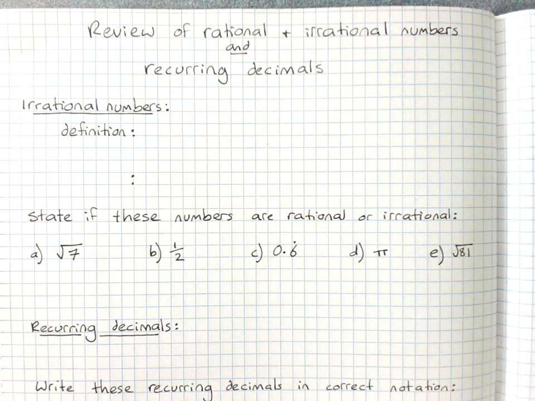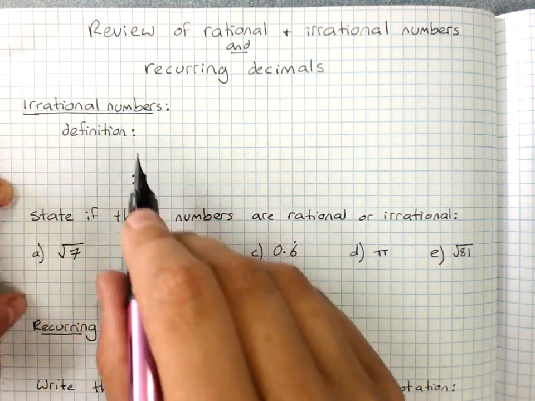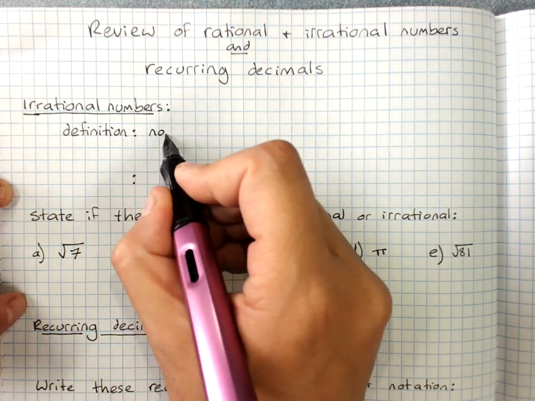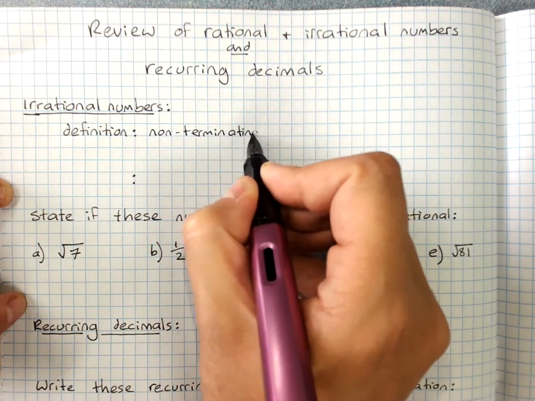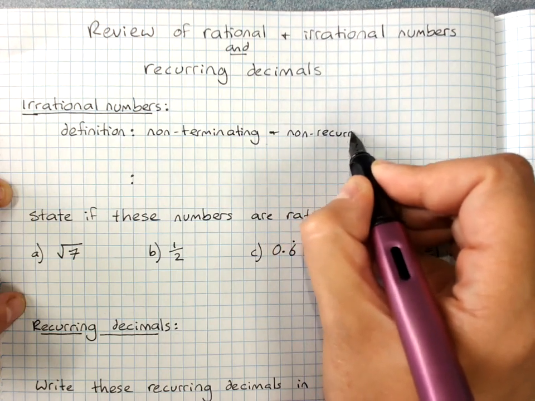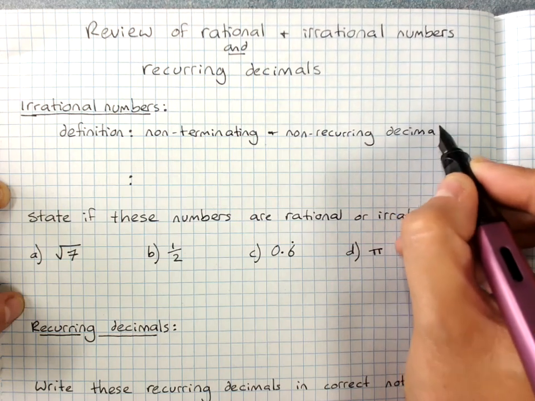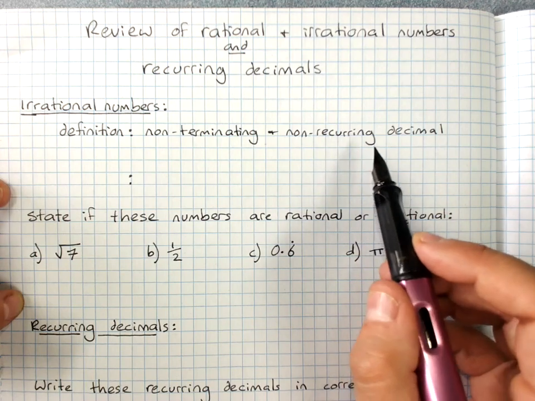A review of rational and irrational numbers and recurring decimals. So a reminder that an irrational number has two possible definitions that you might give. You might say it's a non-terminating and non-recurring decimal. So the only numbers that are going to be irrational are non-terminating and non-recurring decimals.